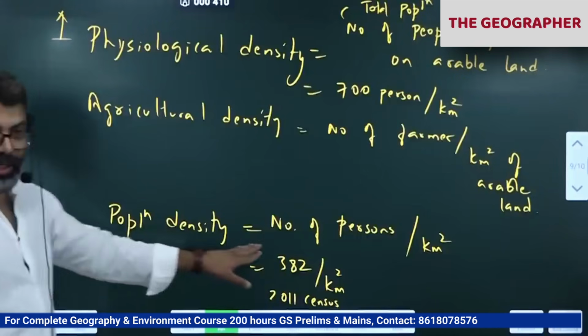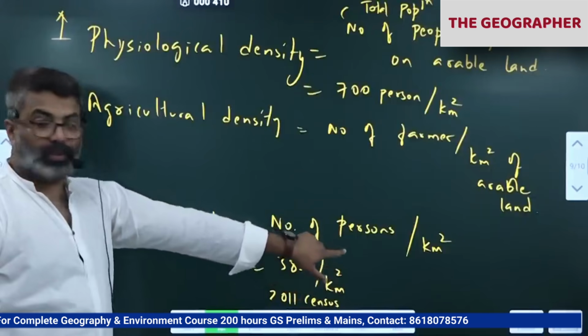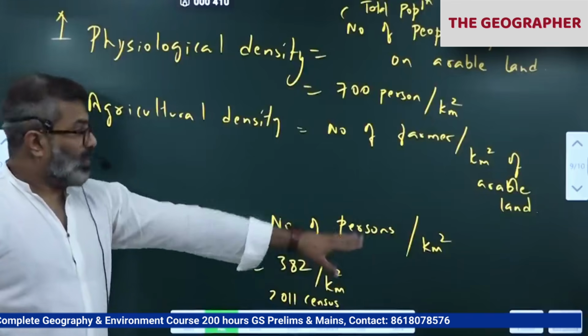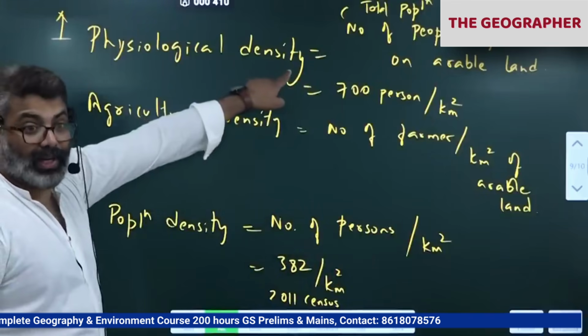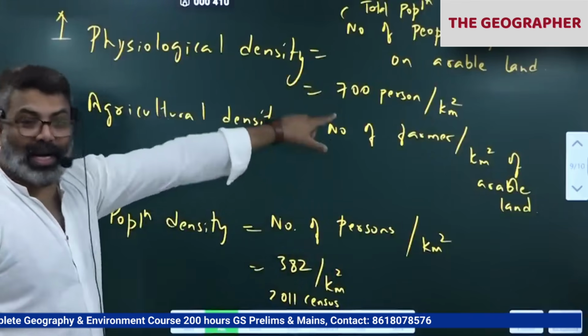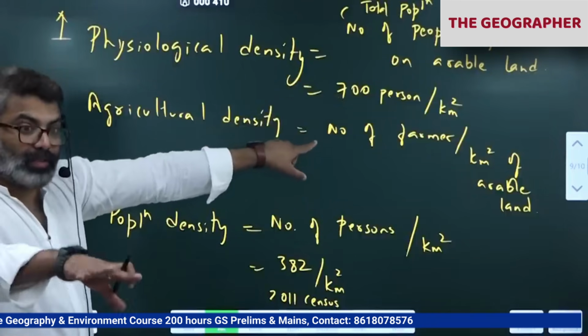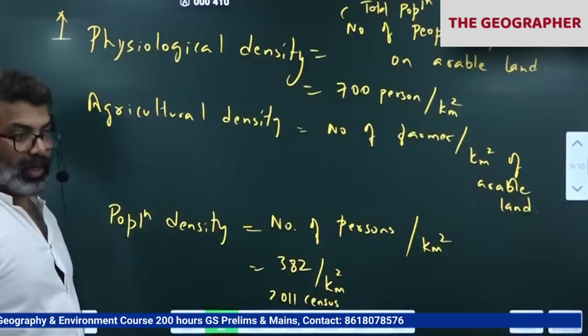This is simple. Population density, all of you know. Here we take number of persons per total area of the country, per square kilometer. But here we are not taking total area. We are taking only arable land, agricultural area. Here we are taking farmers per arable land.